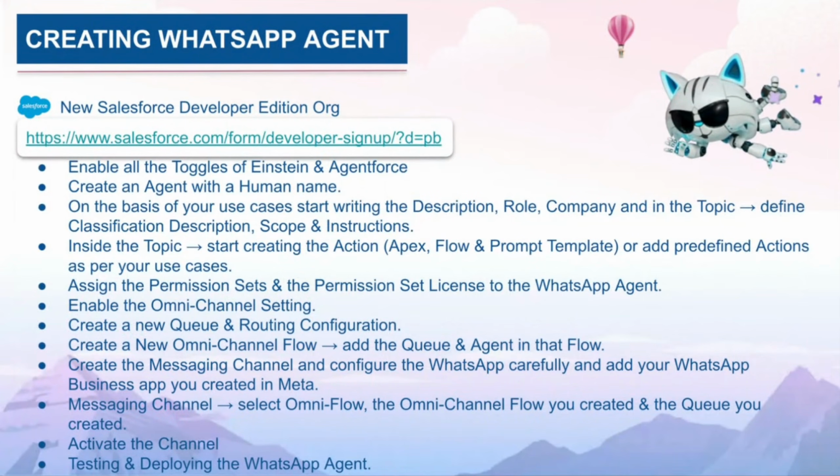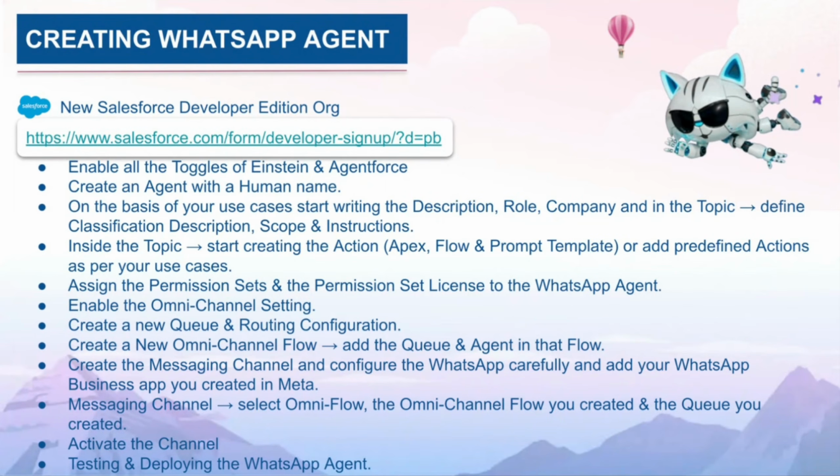Creating a WhatsApp agent. So here, obviously, these are the prerequisites. You need to take a Salesforce Developer Edition org, a new org, which has Agentforce implemented already by default. You need to sign up and get that. Once you are inside the org, you need to enable all the toggles of Einstein and Agentforce.